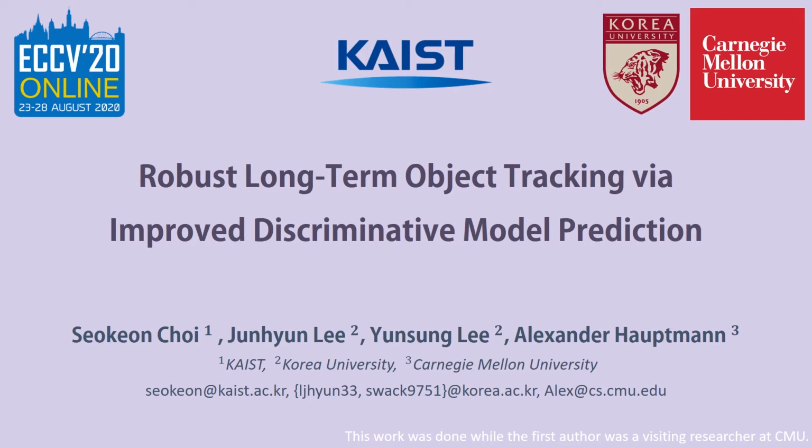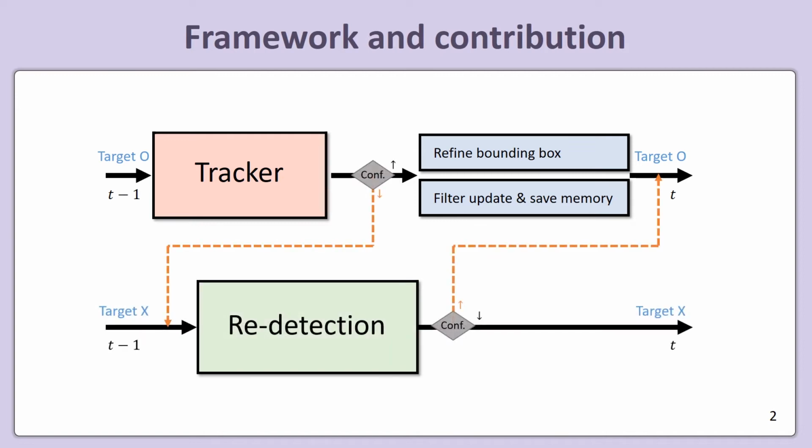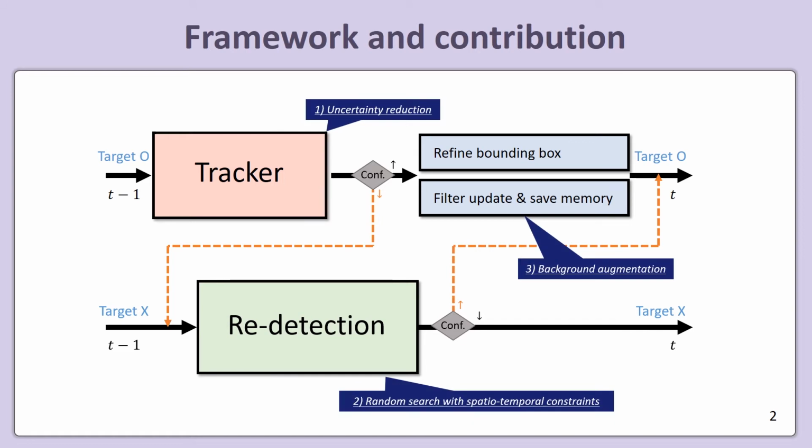Hi, I'm Choi, and this paper is about long-term tracking focused on robustness. We adopt the pre-trained short-term tracker as a baseline which combines PR-DiMP and DiMP. And we add a naive random search redetection network. The main contributions are threefold: uncertainty reduction, random search with spatio-temporal constraint, and background augmentation.